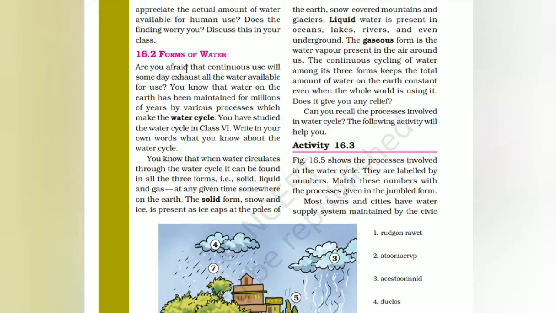You know that when water circulates through the water cycle, it can be found in three forms: solid, liquid, and gas. At any given time on the earth, the solid form, snow and ice, is present as ice caps at the poles of the earth, snow-covered mountains and glaciers. Liquid water is present in oceans, lakes and rivers and even underground. The gaseous form, water vapor, is present in the air around us.